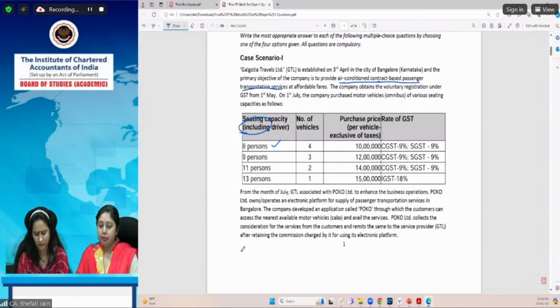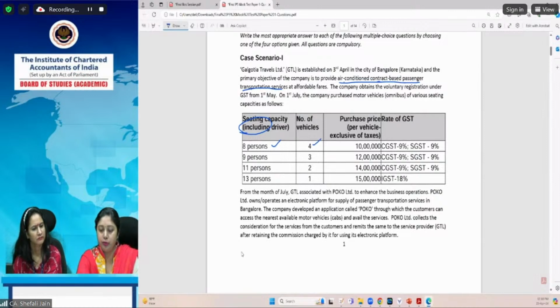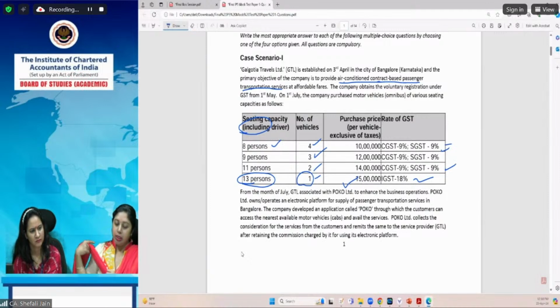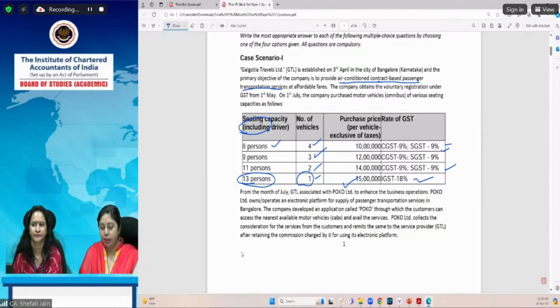Now, for the month of July, this is the seating capacity of various motor vehicles. Then what is the number of motor vehicles it has purchased? Now, for 8 persons, 4 motor vehicles, then 3, 2, 1. So this motor vehicle with a capacity of 13 persons, including driver, 1 motor vehicle of such sort has been purchased. Purchase price per motor vehicle is given to you, and then the respective rate of GST at which it has been purchased is given to you. So it might be helpful in computing the ITC.